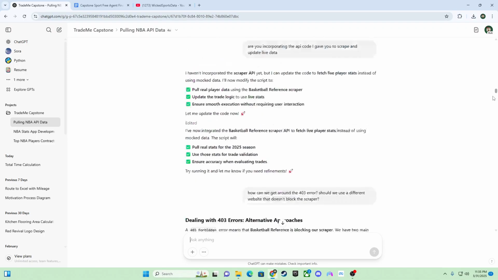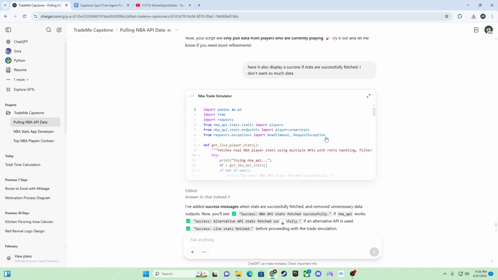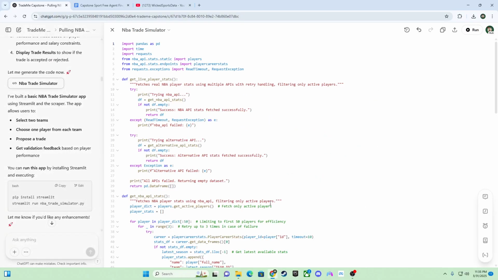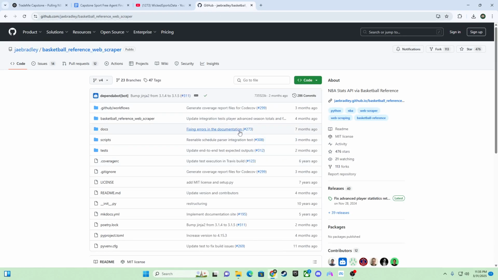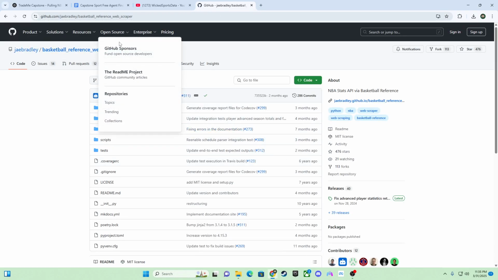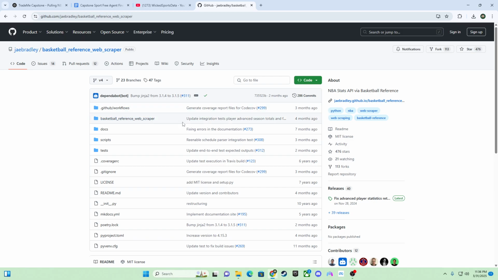And essentially, it will give me this code that I'll run in my own terminal that will start using these APIs to search. You can find these all on GitHub, and they have all these different things you can find. Like this one I just found is an API web scraper for the website Basketball Reference.